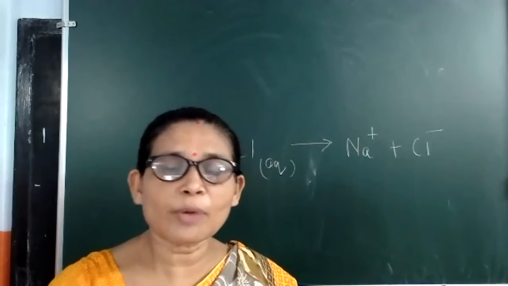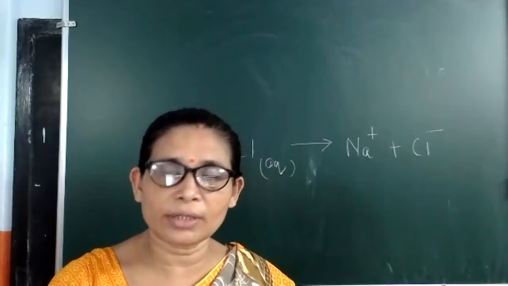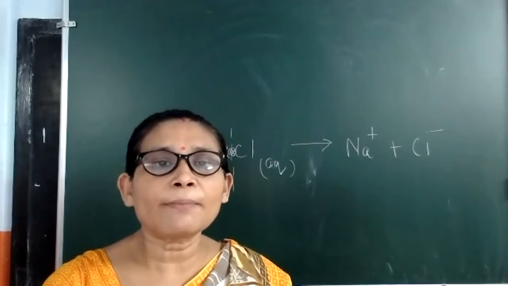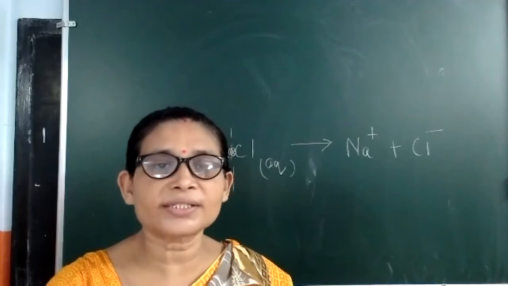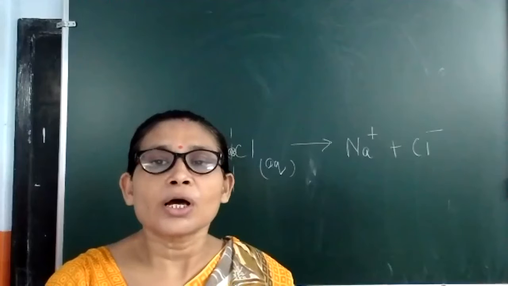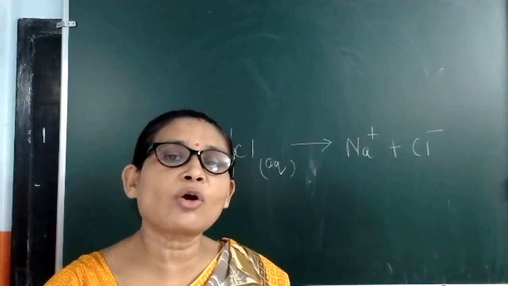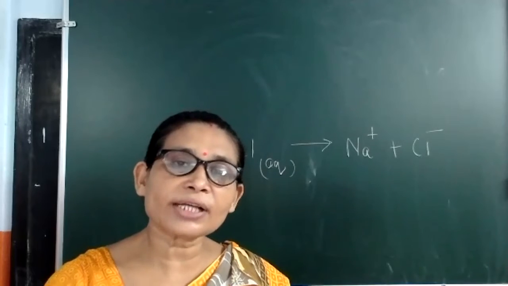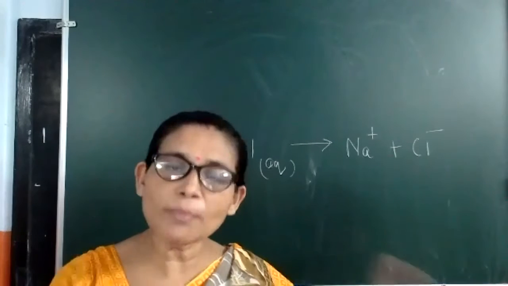So this is one property of ionic compounds, that they can conduct electricity in molten or aqueous solution. Then one more property is that ionic compounds are non-directional. They don't show any geometry, like NaCl. NaCl has no geometry. How can they show geometry? Because they have electrostatic force of attraction, which is totally non-directional. Electrostatic force of attraction is just an attraction force, so it is uniformly distributed.